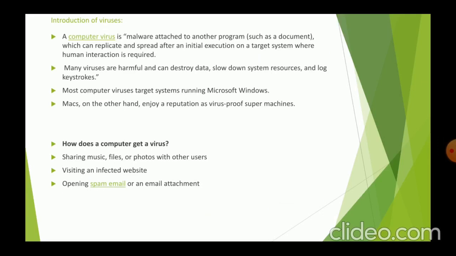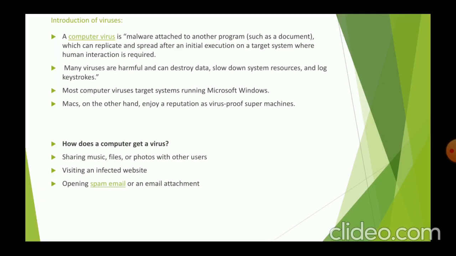Human interaction is required. Many viruses are harmful and can destroy data, and they can make our systems slow and lock keystrokes. Most computer viruses target systems running Microsoft Windows. Macs, on the other hand, enjoy a reputation as virus-proof super machines. And cyber criminals are not creating new viruses. Instead, they are focusing their efforts on more sophisticated and lucrative threats. When people talk about getting a virus on their computer, they usually mean some form of malware.